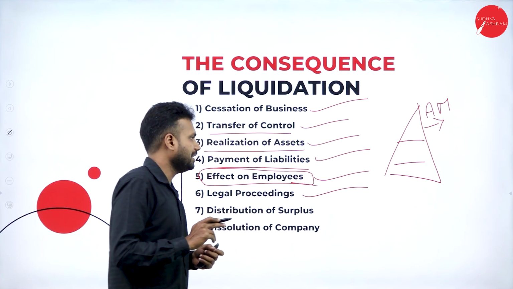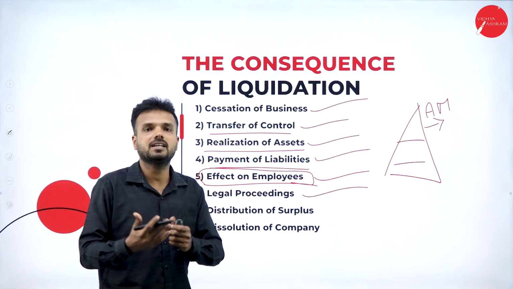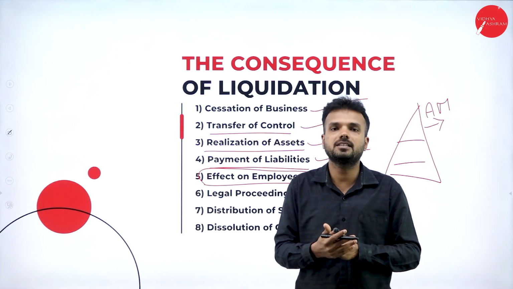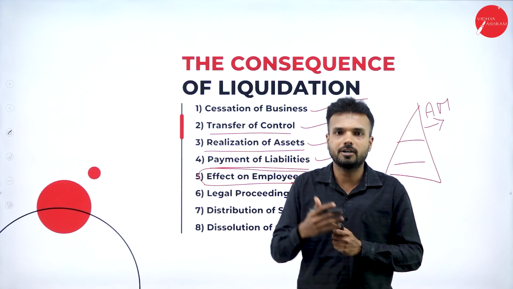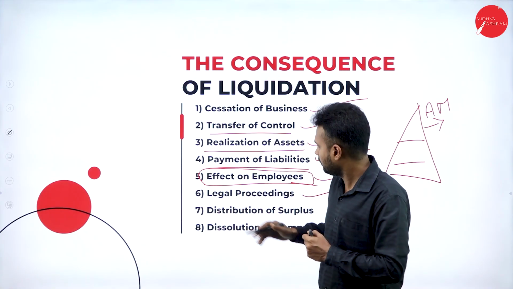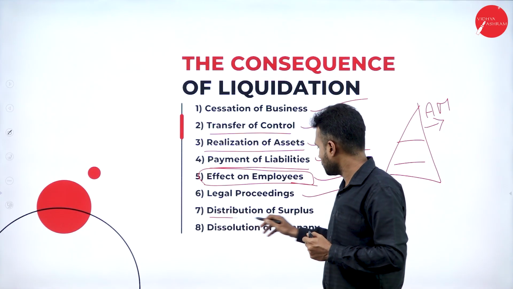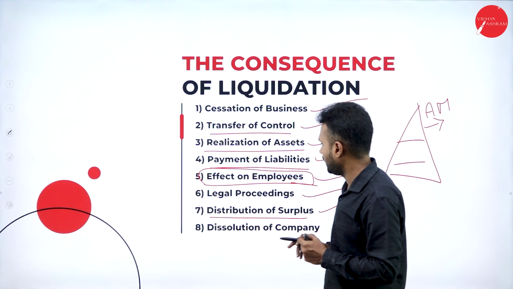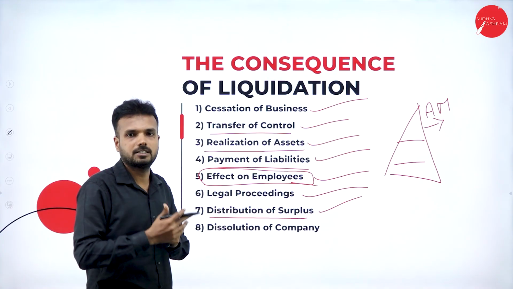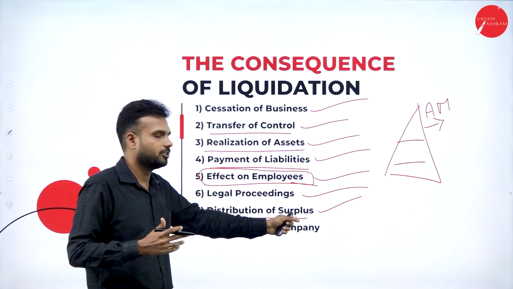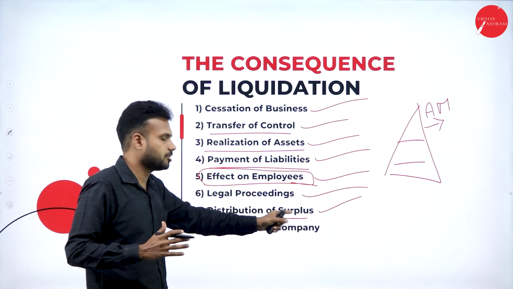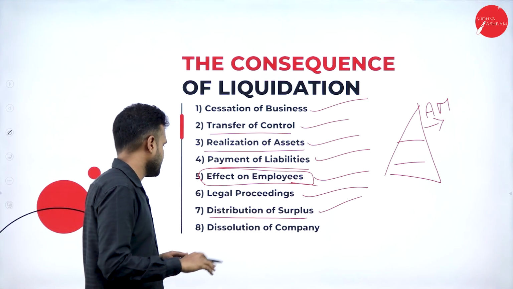Legal proceedings. Legal proceedings are completely official, where the tribunal is going to consider the books of account while distributing the liabilities of the organization, so they should be maintained. Distribution of the surplus. After they maintain the accounts, the books of account will be submitted to the tribunal. After that, distribution of surplus. If there is any surplus, it will be distributed among the members of the organization.